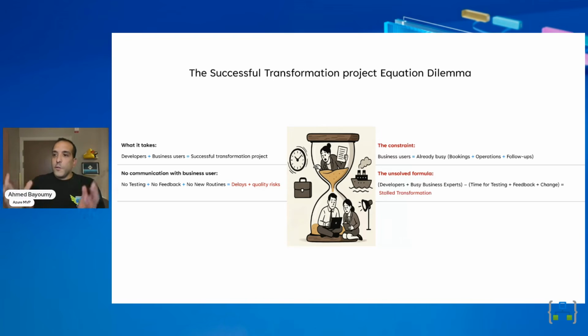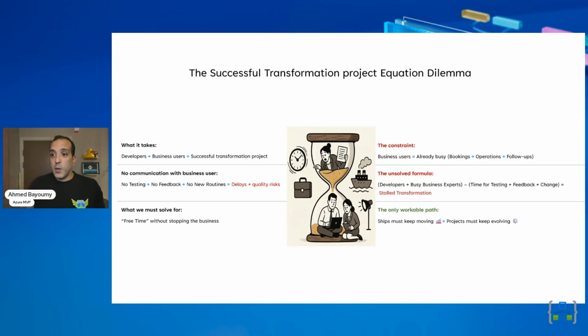So the unsolved formula is the developer plus the business users, minus the time that is needed for testing, the feedback, and the whole loop. That's the unsolved equation, and we cannot just go ahead and jump on our technique. So we focused on how to fix our first issue, which is freeing time for those business users, because the ships must keep moving, the business must go on, and the project must go on. All shows must go on.